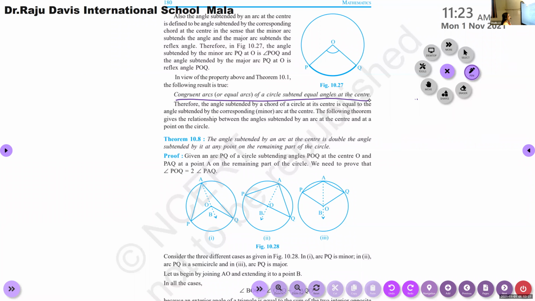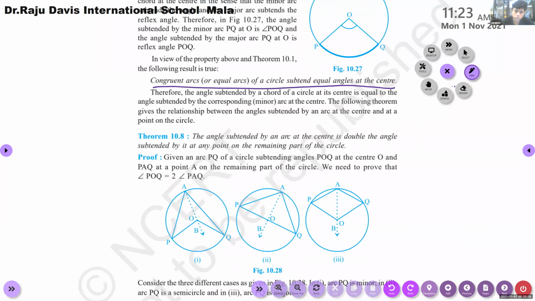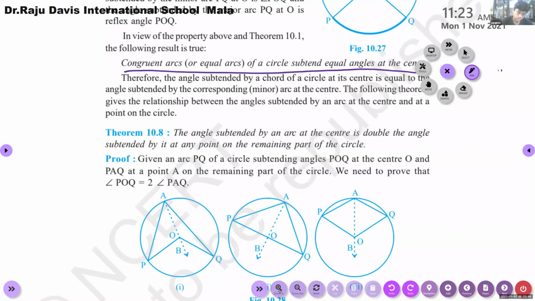Can you zoom? Ma'am, can you zoom? Hmm. Okay. Okay, ma'am.